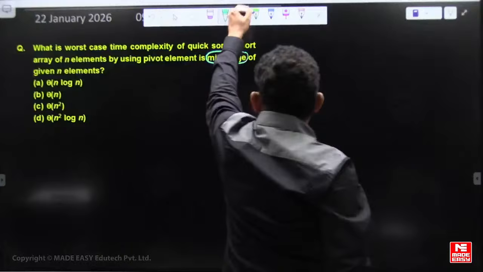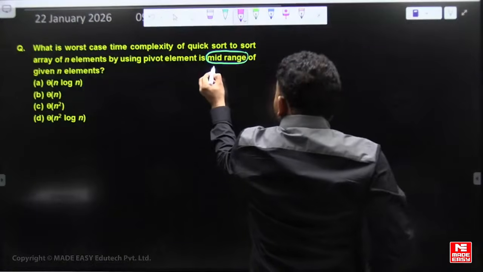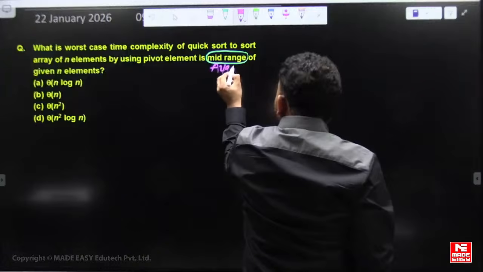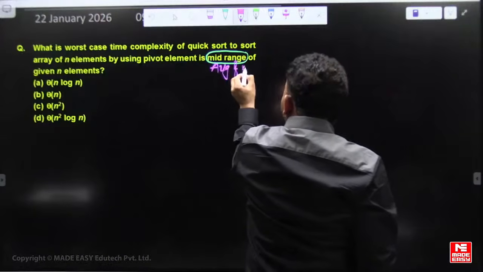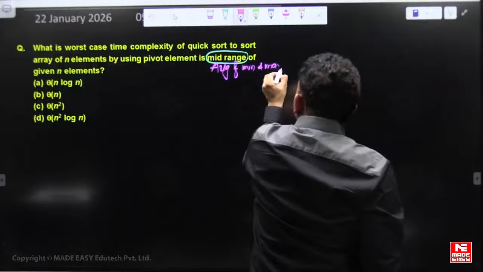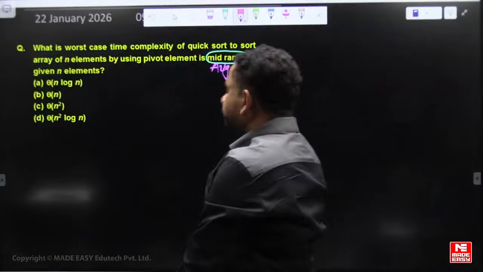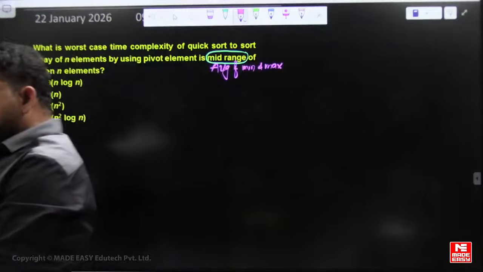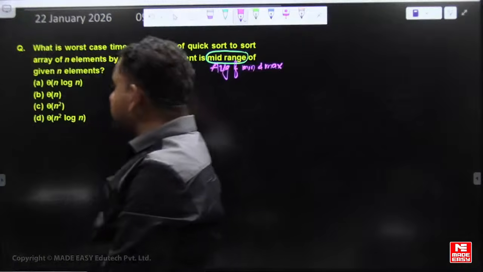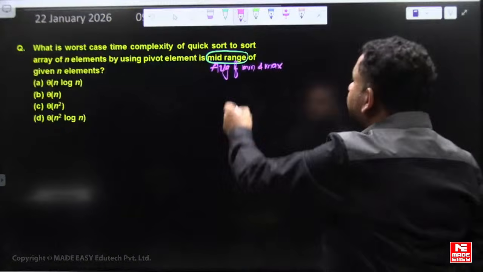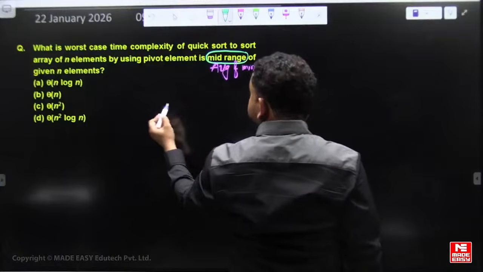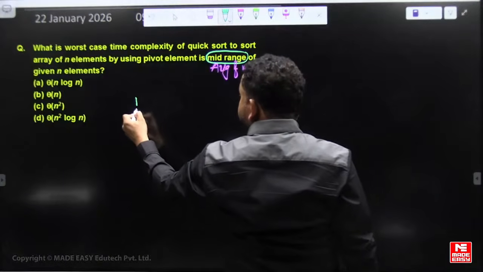Right? Yeah, mid-range is the average of minimum and maximum. Okay. Now, the average of minimum and maximum is the pivot.